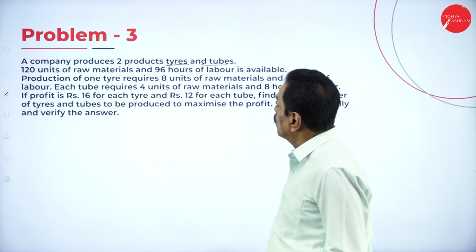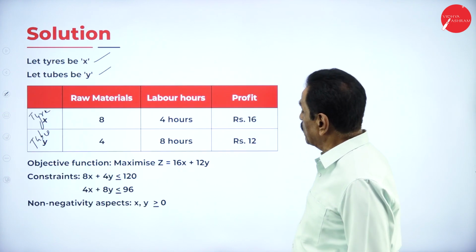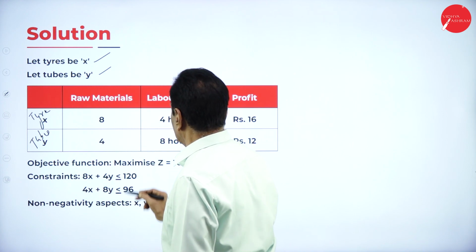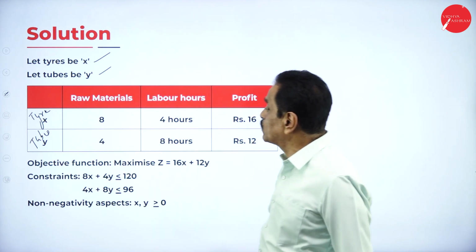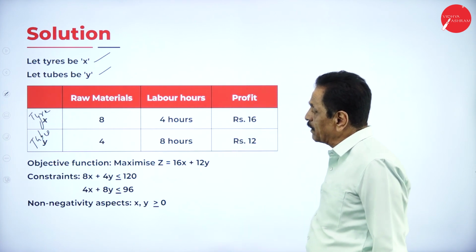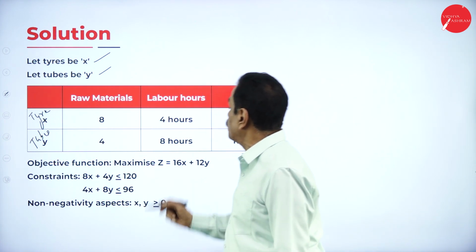Then tube requires 4 units of raw material, 8 hours of labor.